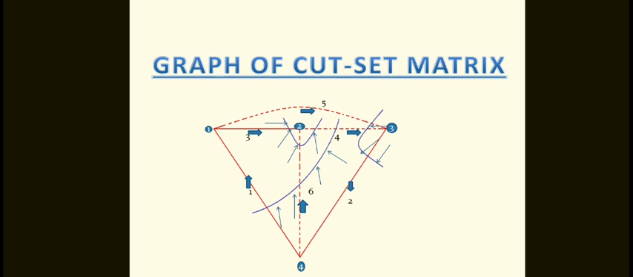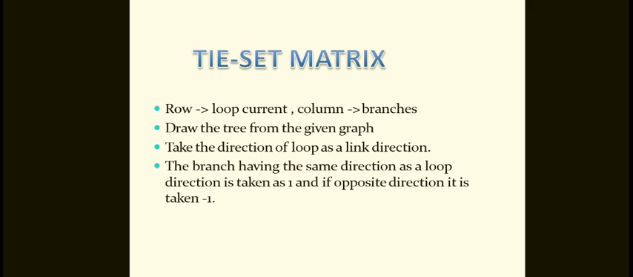I will tell all of this in the tutorial; we just have to go through this. Now the tie-set matrix. The tie-set matrix consists of loop currents indicated in rows and branches in columns. So therefore, we go for that.